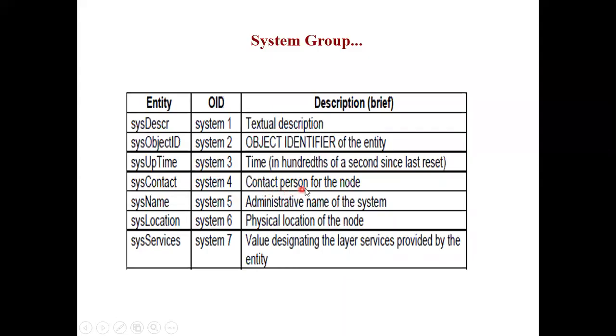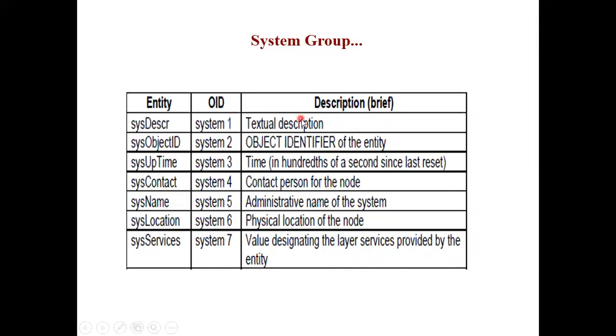Then the system contact, it is the contact person for the node. System name, the administrative name of the system. System location, the physical location of that particular node or system. And the system services, it is the value designating the layer services provided by the entity.